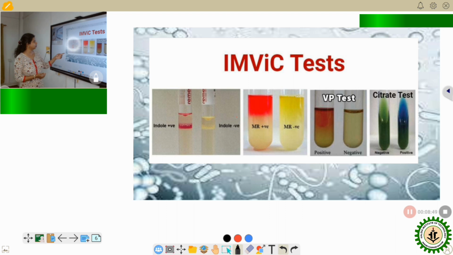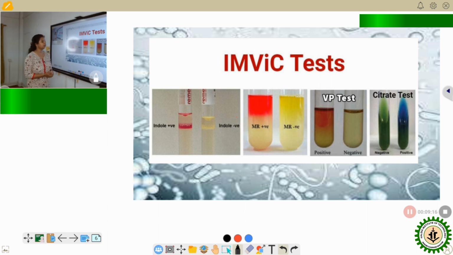In the picture we can see the sample which contains the coliform. As soon as we add Kovacs indole reagent to this broth, due to the presence of benzaldehyde, it will form a red colored ring-like compound which is detectable and which indicates the presence of certain coliforms in that sample.